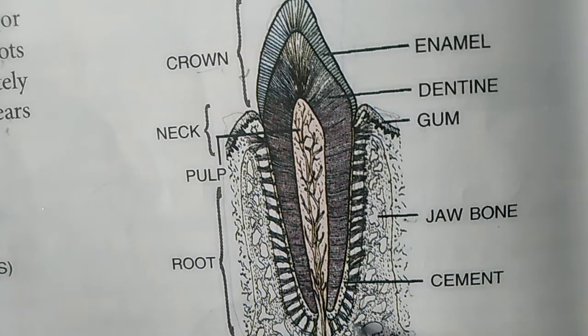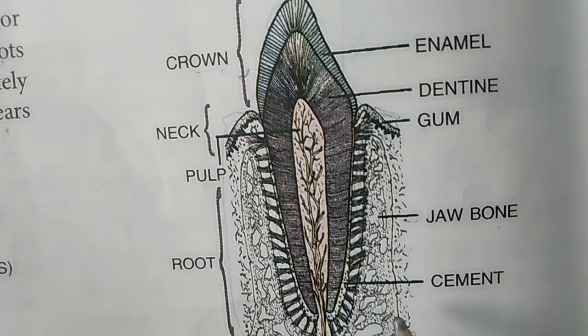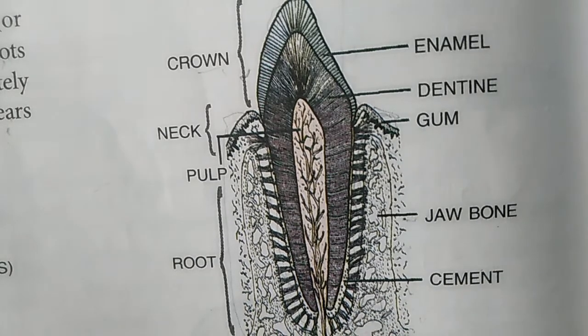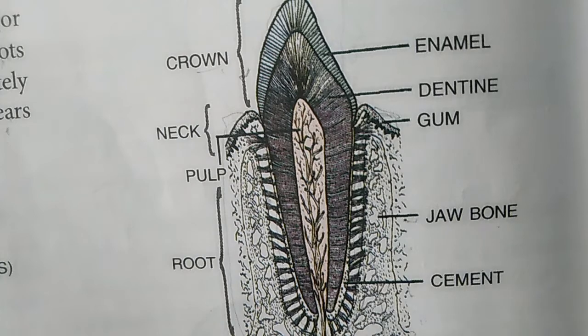So that's why it is very difficult to pull out the molars of the upper jaw. It is very painful because they are having 3 roots, they are having 3 fang-like structures, and so that's why it is very difficult to pull out these upper molars from the upper jaw.